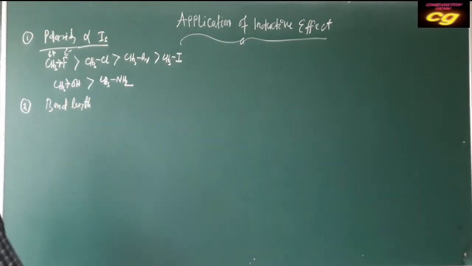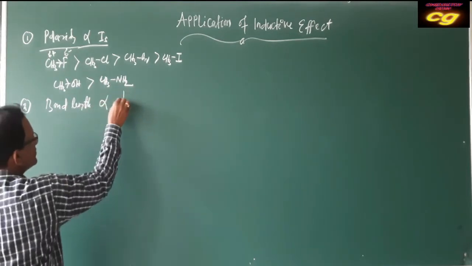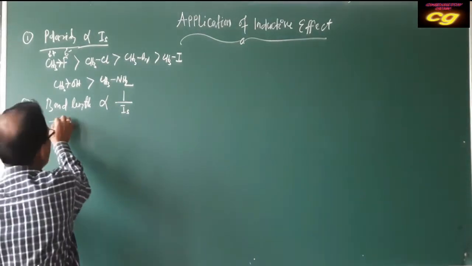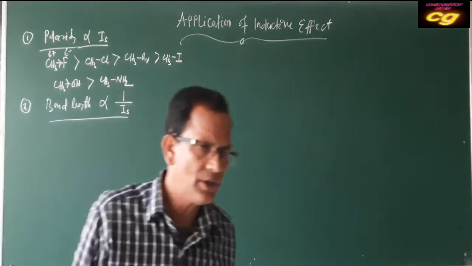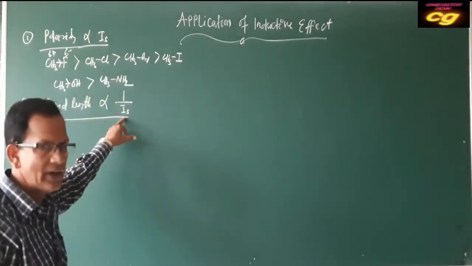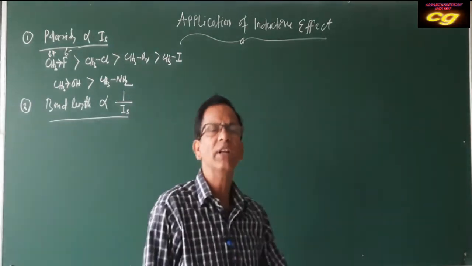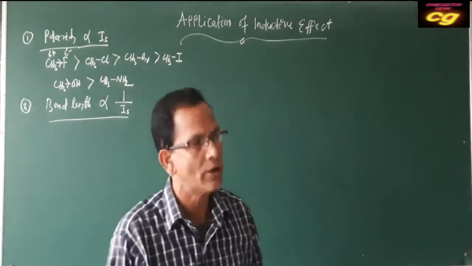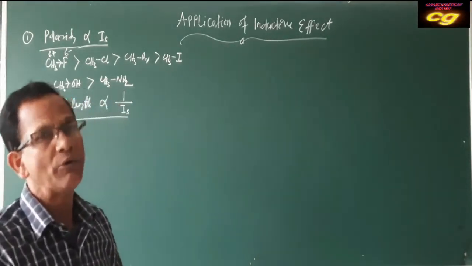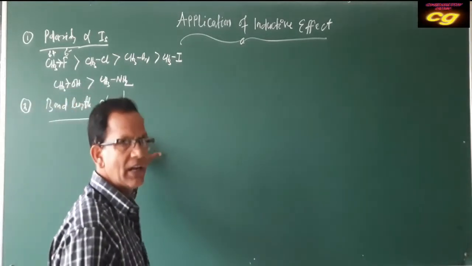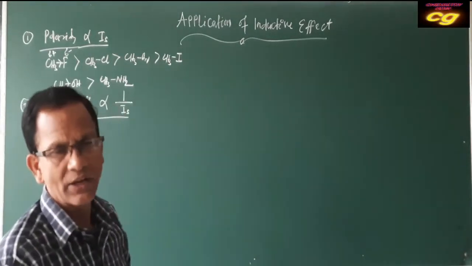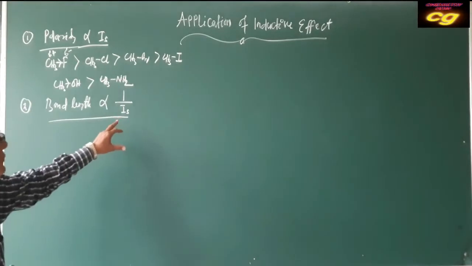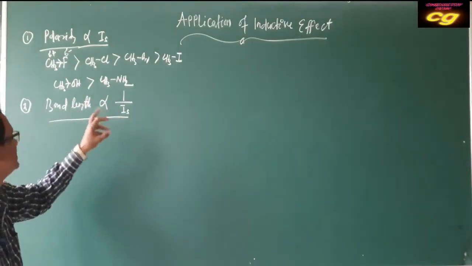Then second is bond length. Generally bond length varies inversely with inductive effect. Greater the inductive effect, smaller will be the bond length. This is very important, because due to the inductive effect, the ionic character of the bond increases due to formation of partially positive and negative charge between two bonded atoms. So the bond becomes more ionic in character. As the bond has more ionic character, the attraction between opposite charges will be more, because partially positive and partially negative charges are formed. That's why inductive effect generally decreases the bond length.